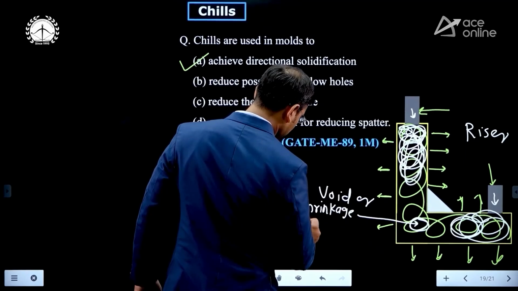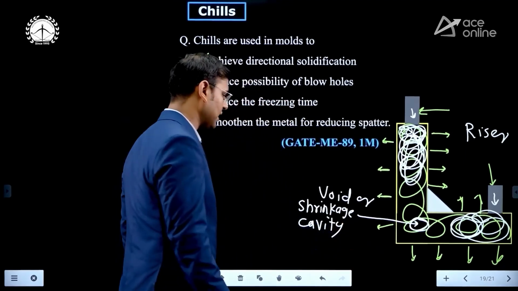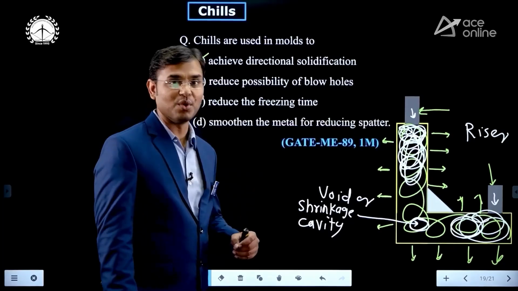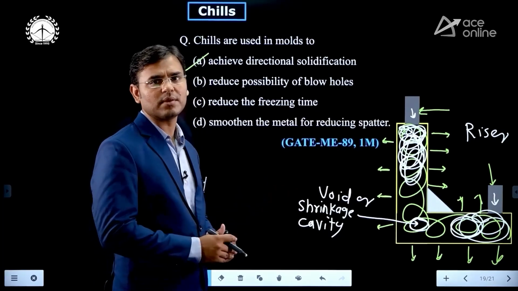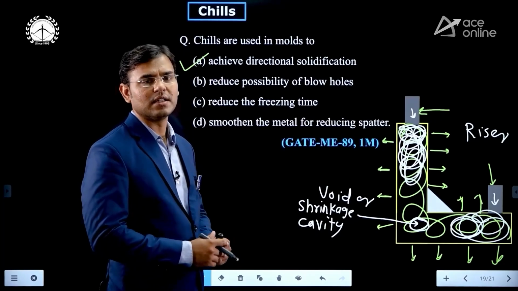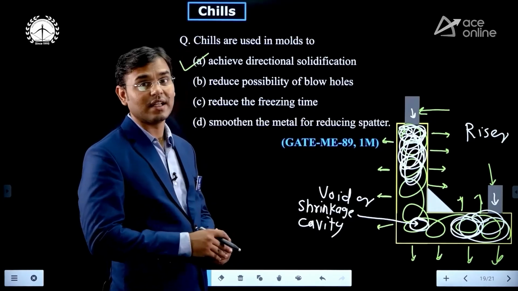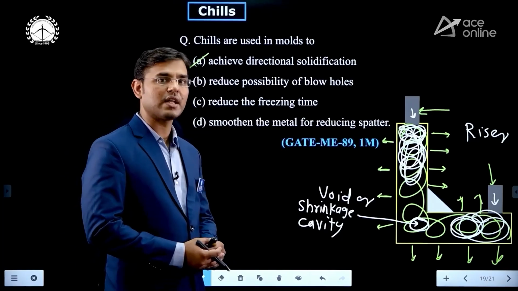Void or shrinkage cavity. Now it is not saying as a blowhole. It is void, meaning empty space, or shrinkage cavity. Blowhole is something different. If air bubble enters into that molten metal, then we are getting the blowhole.